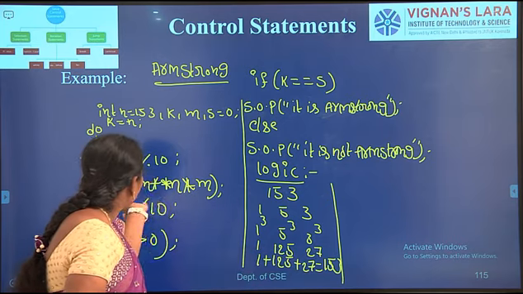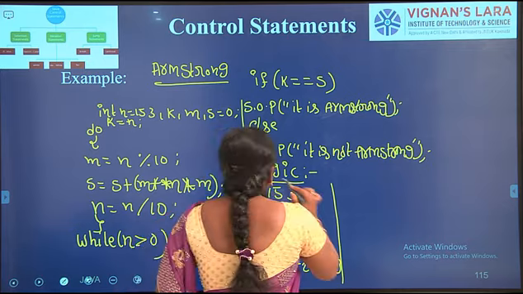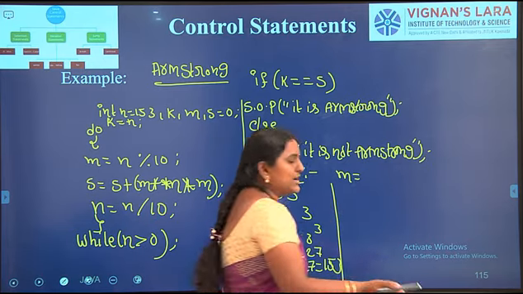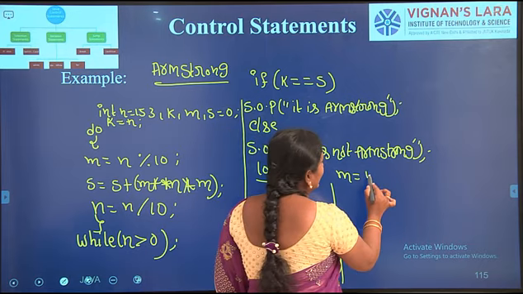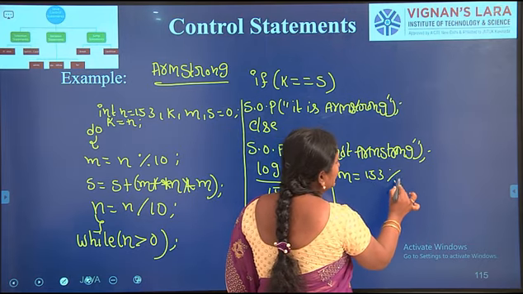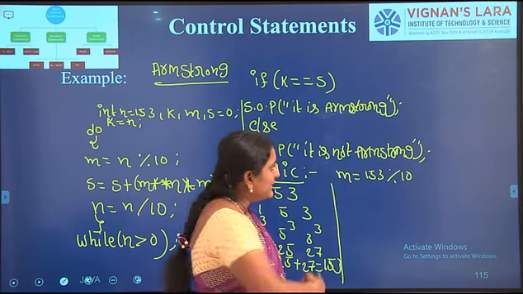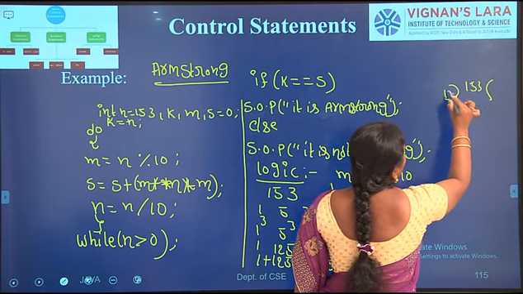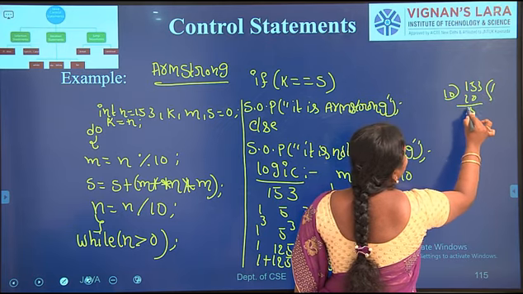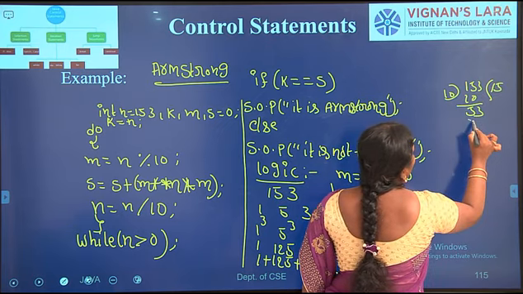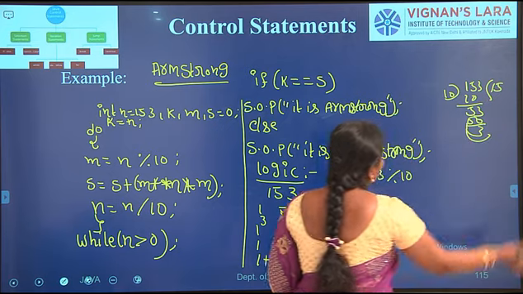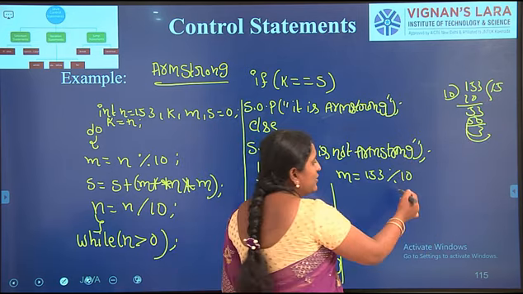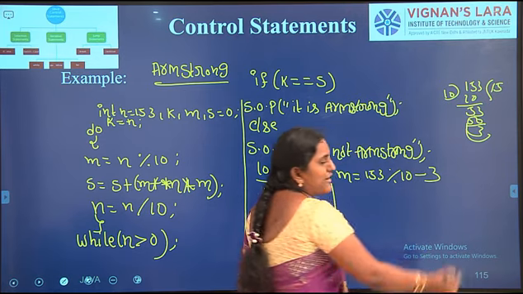Now let's go for the logic. Here m equal to n modulus 10. What is n? 153. 153 modulus 10, so we divide 153 by 10. What is the remainder we are getting? 3. After dividing 153 by 10, the remainder is 3, and this 3 is assigned to the m value.